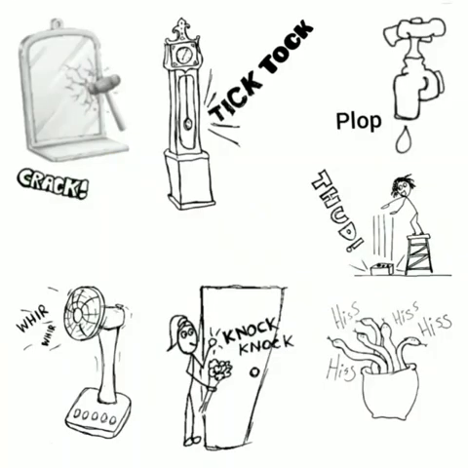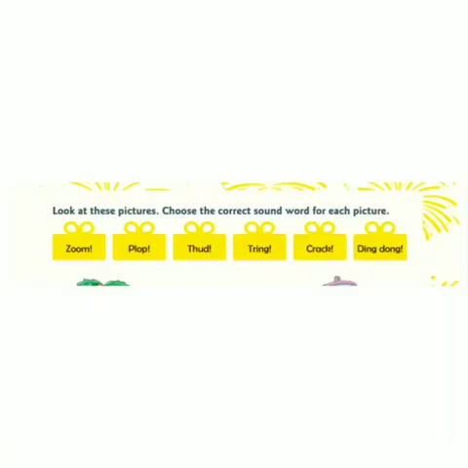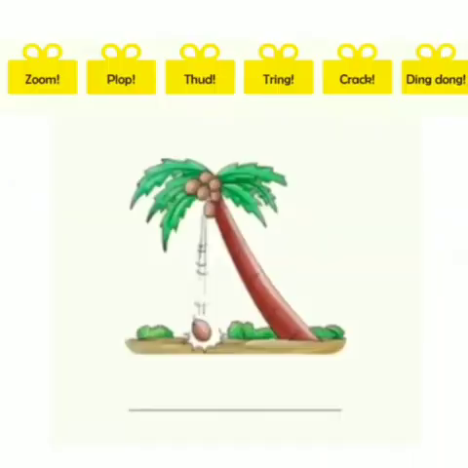We hear different sounds all the time, but how do we actually say them as words? Let's look at these pictures. Choose the correct sound word for each picture. So first we will read these sound words. Zoom, plop, thud, tring, crack, ding dong.